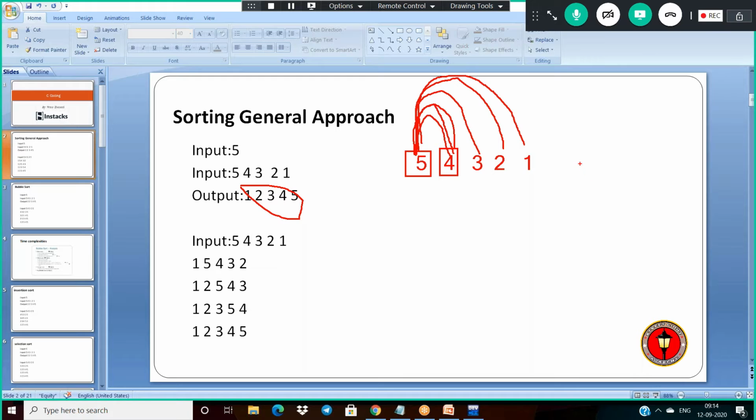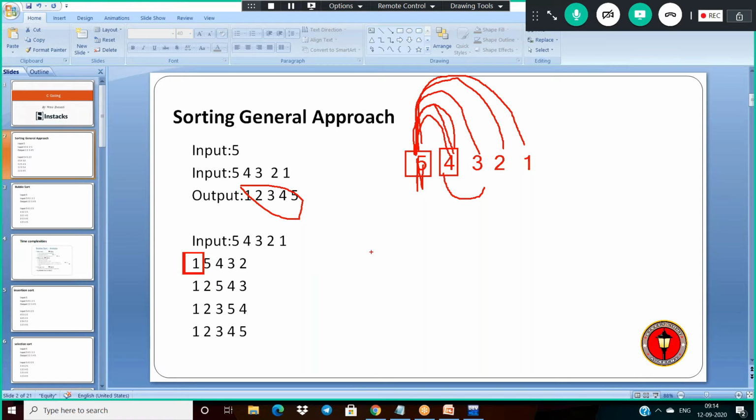Now the first iteration is over. What about the second iteration? After completion of the first iteration, the first index place holds the least value. Let me explain the iterations. After completion of this iteration, I am getting 1 in the first place, and the remaining are 5, 4, 3, 2.